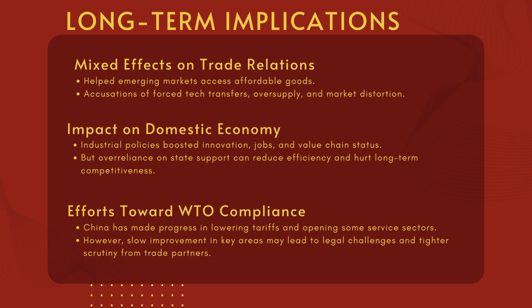It's also worth noting that while China has made some positive moves within the WTO framework, such as opening certain service sectors and reducing some tariffs, many WTO members still highlight gaps. This includes lack of progress in areas like licensing, subsidy transparency, and enforcement of intellectual property rights. Unless China improves in these areas, it could face more pressure from trading partners, including legal actions and tighter restrictions.